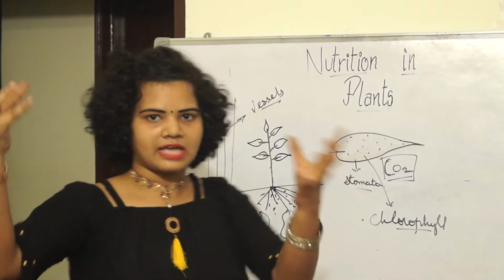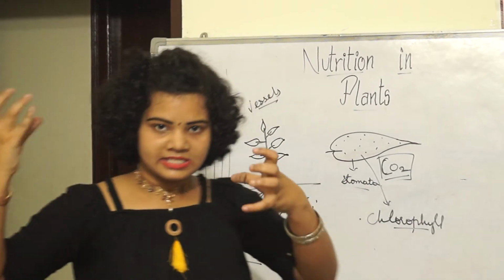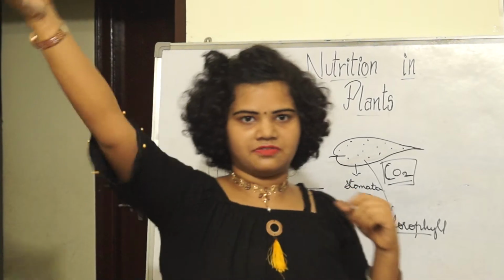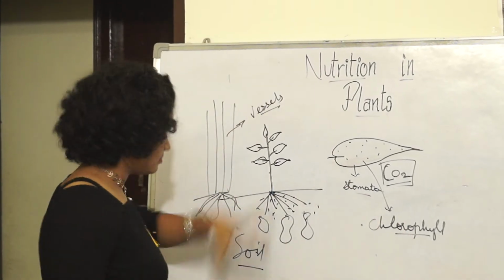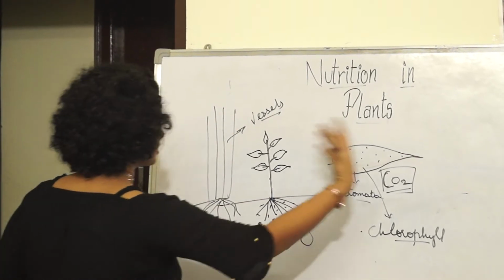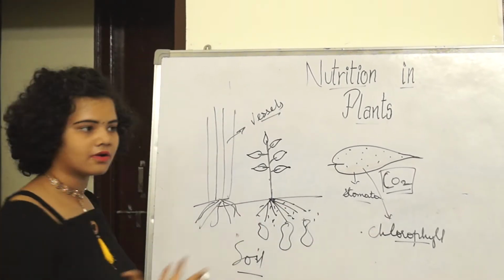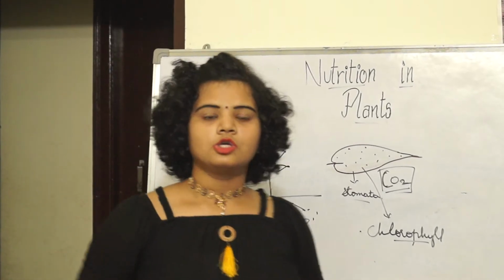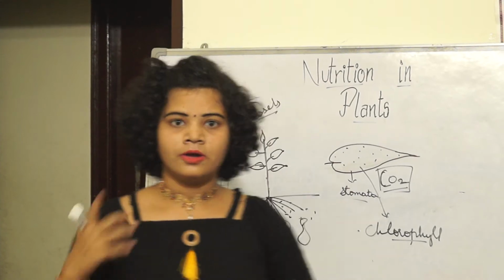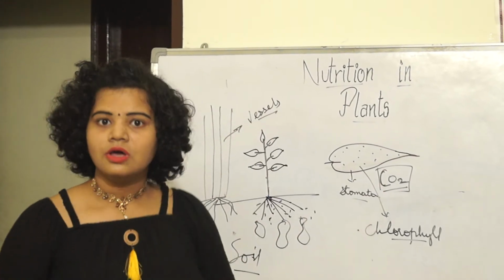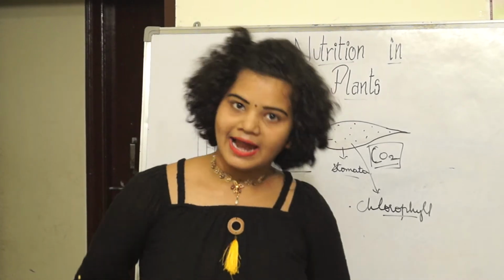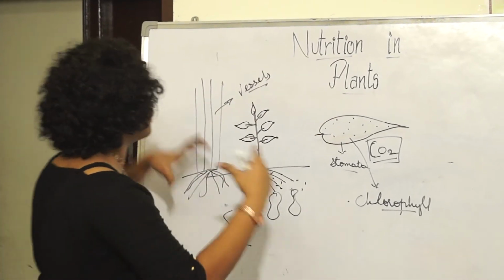It captures the sunlight energy, and through the chemical reaction of the minerals, carbon dioxide and the sun's energy, the food is prepared in the leaf. So we can call the leaf the food factory of the plant. This process is called photosynthesis.